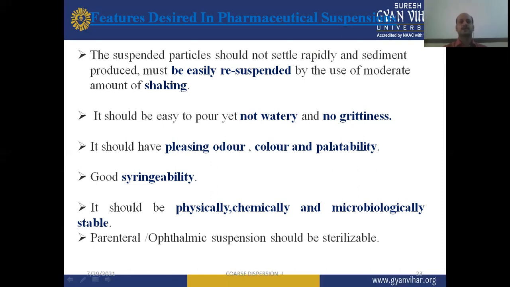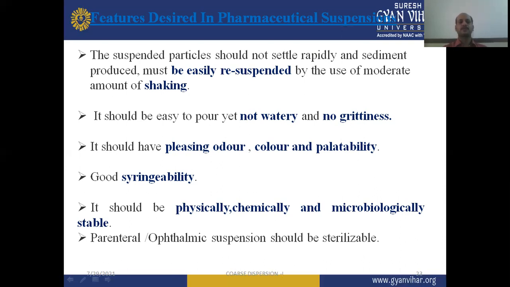After the formulation of the suspension, the suspended particles may sediment at the bottom of the container. So when we provide gentle shaking to the suspension formulation, it must be easily resuspended; by the use of a moderate amount of shaking, the resuspension can be achieved easily. Then it should be easy to pour, yet not watery, and no grittiness should be there. Then it should have a pleasant odor, color, and palatability.